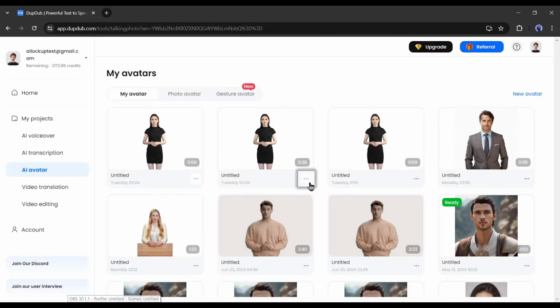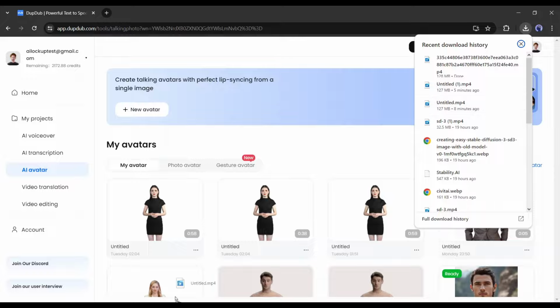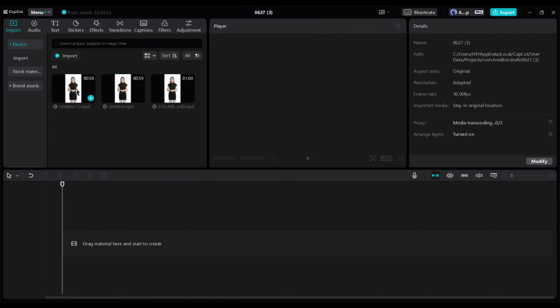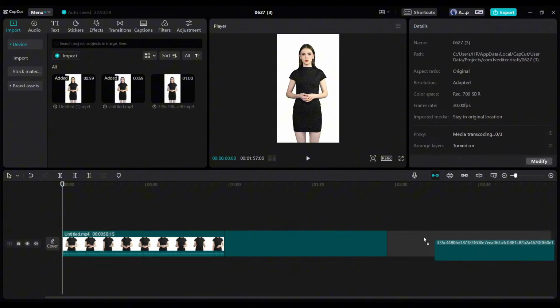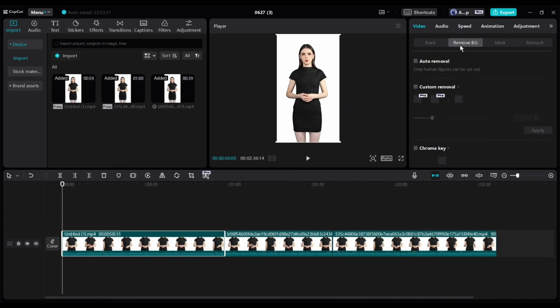Alright, download all the avatar videos to your device. Now import all the video clips to your video editor. Now, insert the avatar videos into the timeline in ascending order. Now we have to remove the background from the avatar. To do that, select one of the avatar videos and then click on the Remove BG option from here.